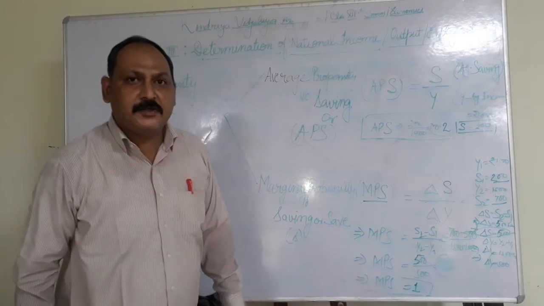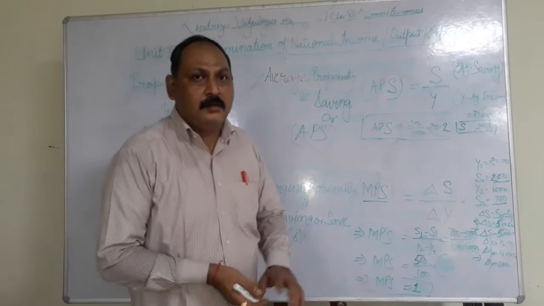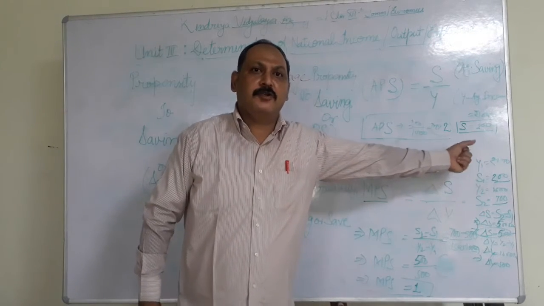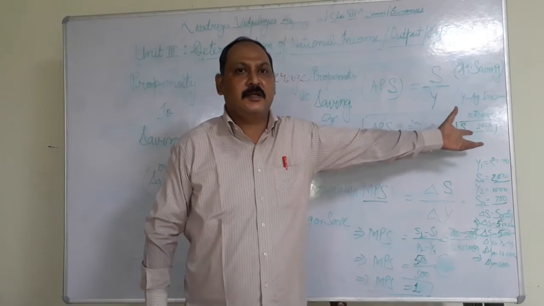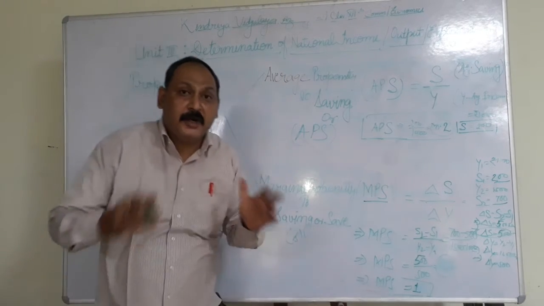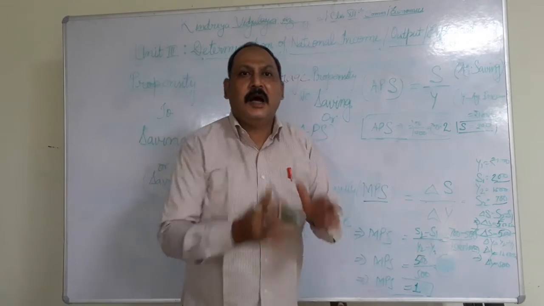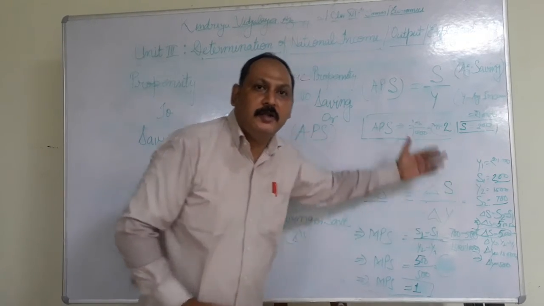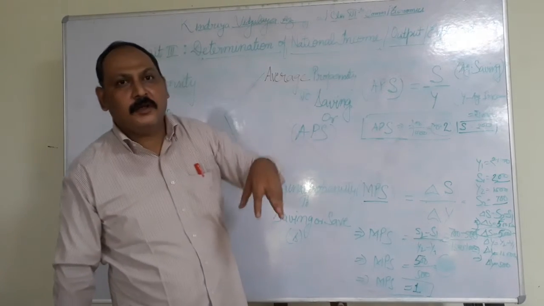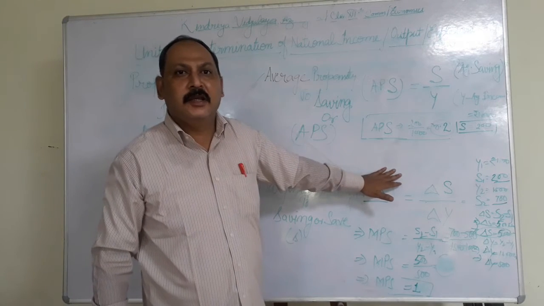My MPS is 1. What I have done is spend most of my aggregate income on consumption expenditure. I have saved only rupees 200, but for the increasing part of my income, I have saved all the money. All the income that was increased, I have saved.